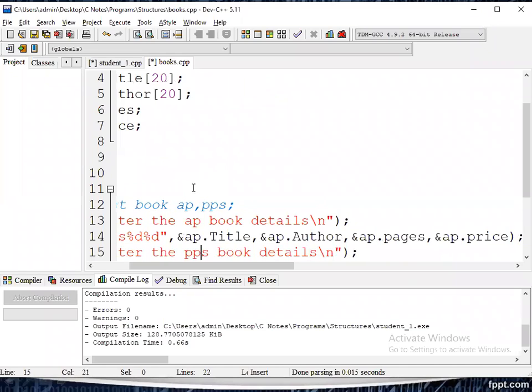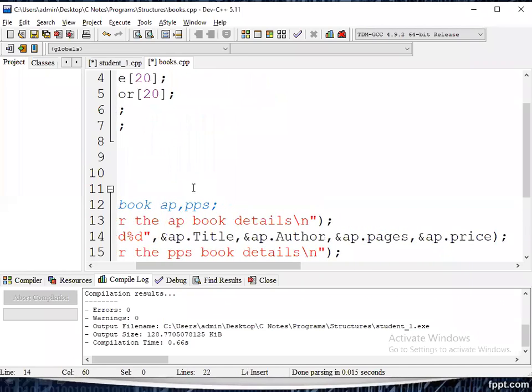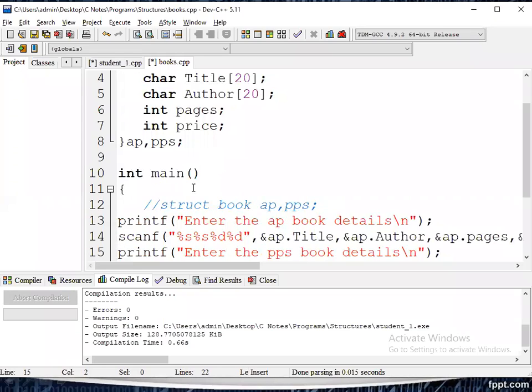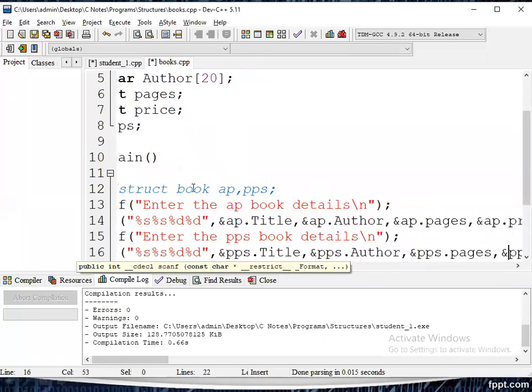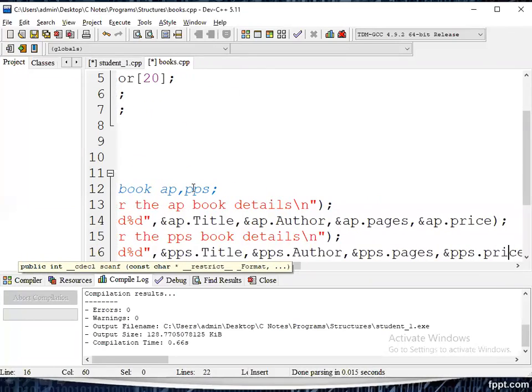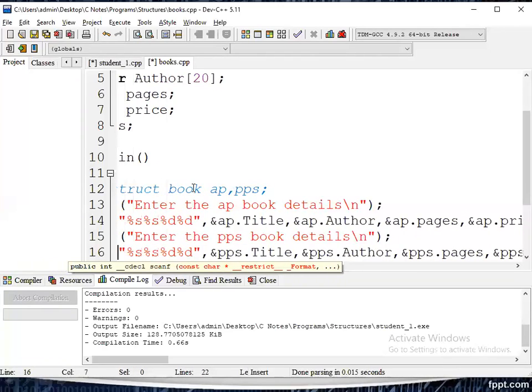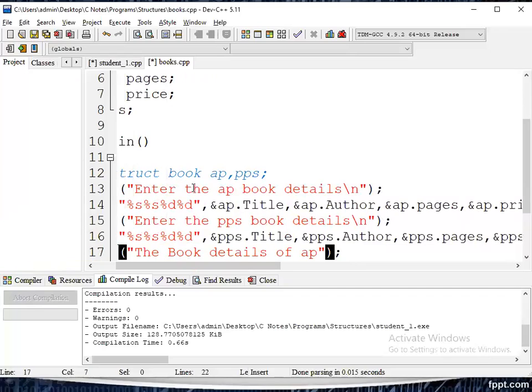Next, at the same time, enter the PPS book details also. You can take any type, any subject name. Just for example purposes, I use this AP and PPS. The same information I have to give: PPS title, that is a string type, PPS author, also a string type, PPS pages, PPS price. So we read two times, one time AP book information, next time PPS book information, and that is also completed.